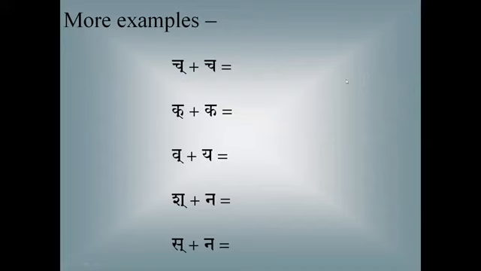Cha. Chakara plus cha, you can see. You can write one below the other, or you can write one after the other also. When you write one below the other, the consonant at the top is the pure consonant. The following consonant is the last consonant, which is followed by the vowel. Kakara plus ka is kka.